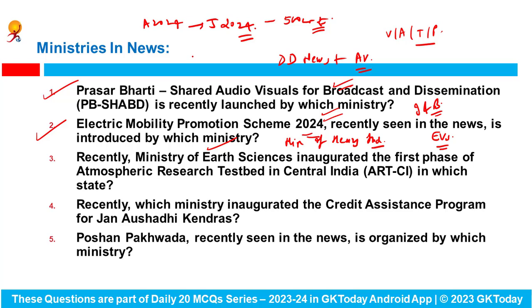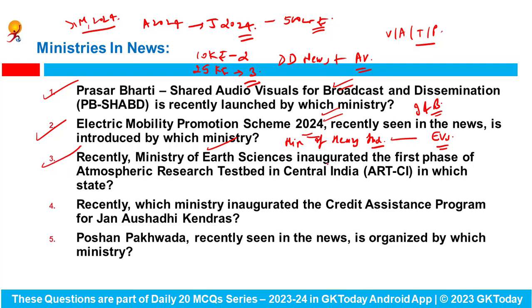The scheme will support the purchase of two-wheelers and three-wheelers, providing a subsidy of 10,000 rupees for two-wheelers and 25,000 rupees for small three-wheelers. The subsidies will be eligible for electric 2, 3 and 4-wheelers sold until 31st March 2024 or until the funds are available, whichever is earlier. Here the answer is the Ministry of Heavy Industries.